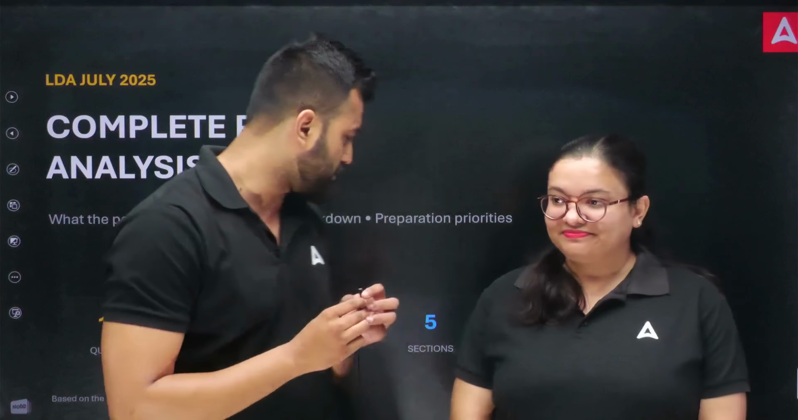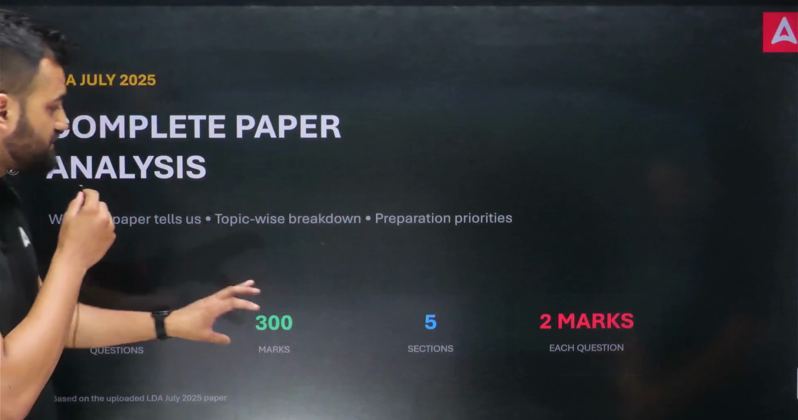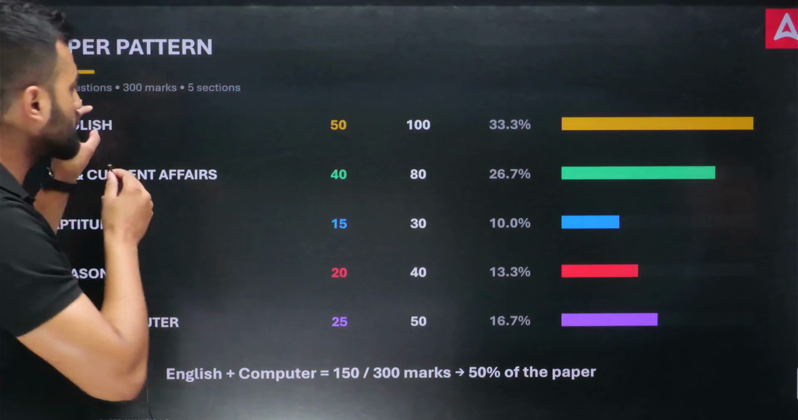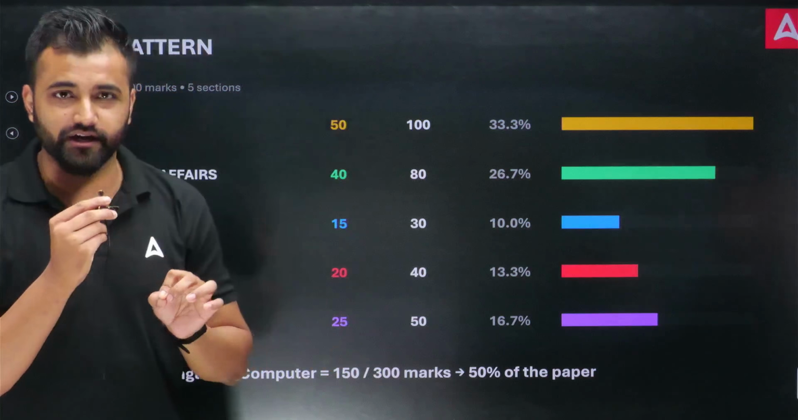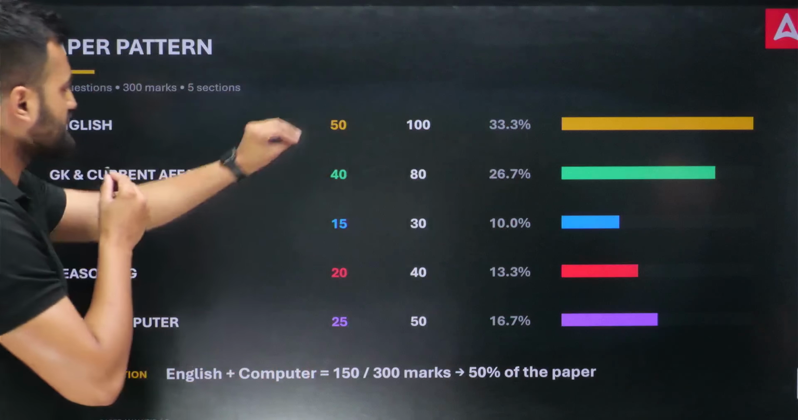So today was the paper of Meghalaya MPSC LDA. 150 questions were there, and it carried 300 marks, 2 marks for each question. If you see the weightage of the paper, English had a good number of questions. So I think this time English will be the deciding subject for your selection. English had 33.3% weightage in this paper. You can see 50 questions.